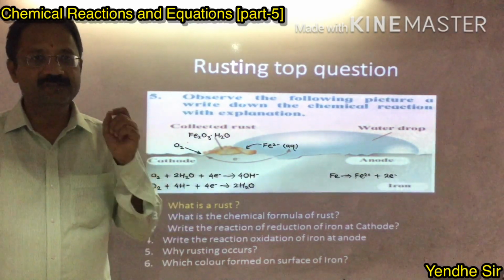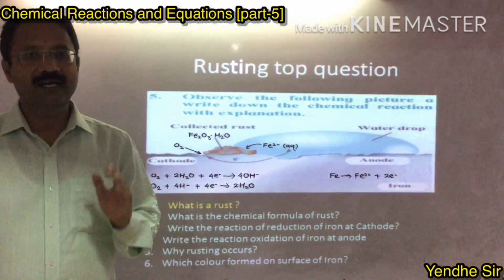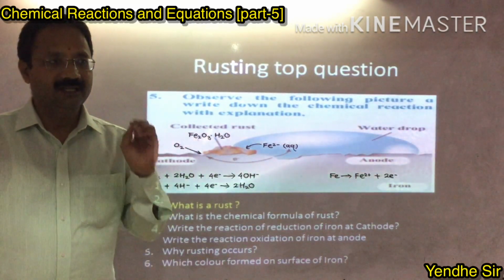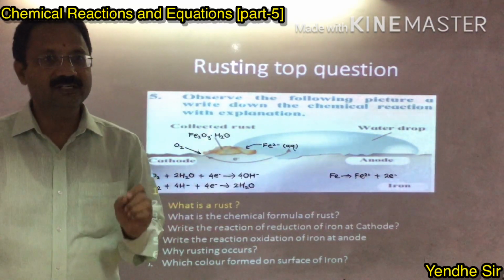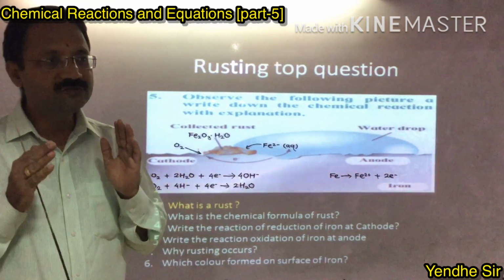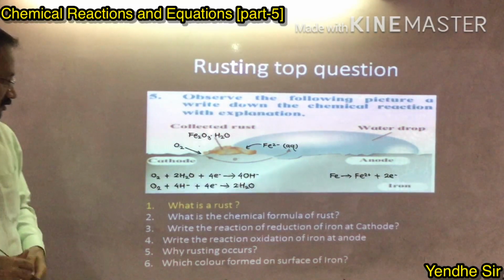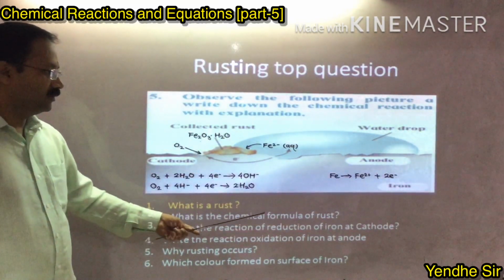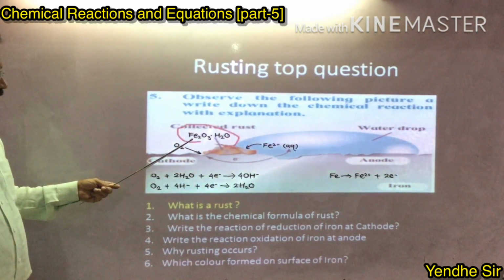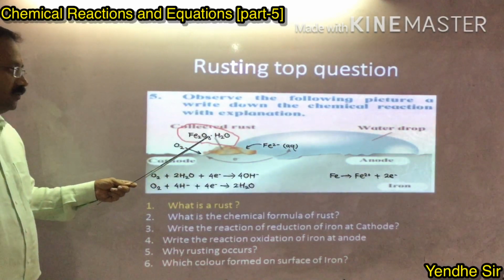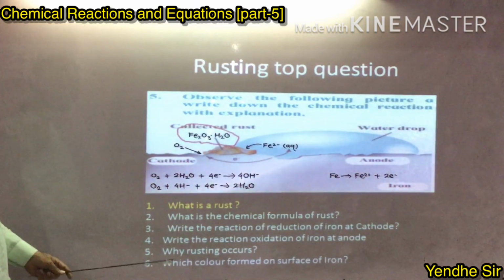A certain type of reddish colored solid layer collects on the metallic surface, and that is called a rust. What is the chemical formula for the rust? This is the chemical formula for the rust: Fe2O3.XH2O. Now let's start the next question.